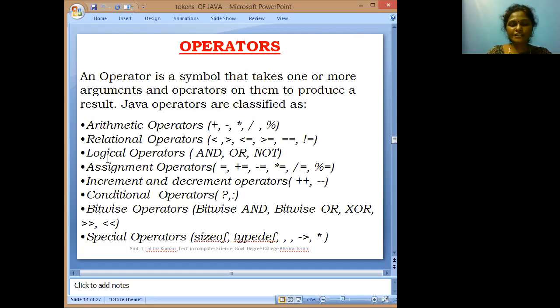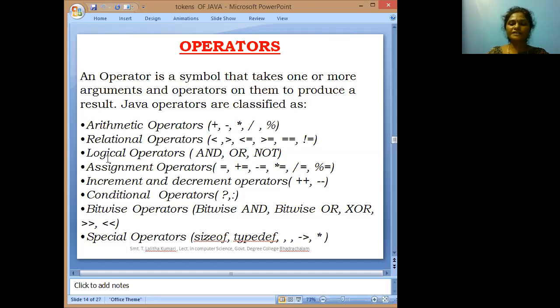If one condition is true and another is false, or one is false and another is true, or both conditions are false, the resultant value will be false.